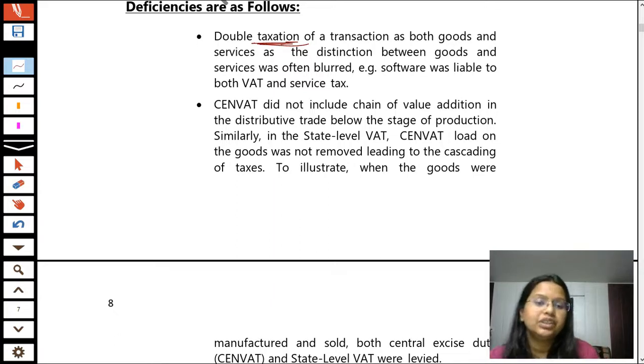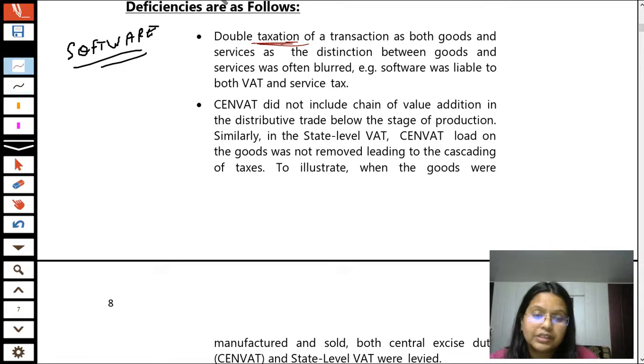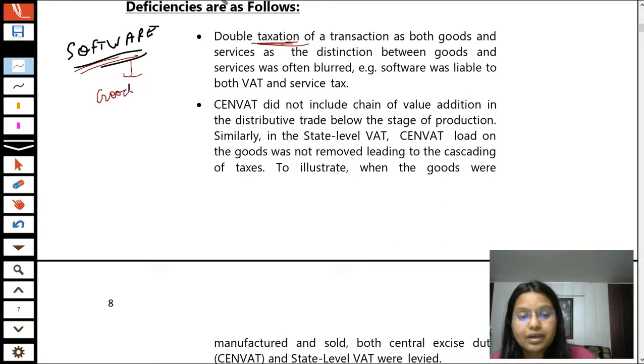For example, student, in the previous system, if a person purchased software from a company, then while the company is providing the software to the recipient, it means the company is providing goods to the person, so they have to charge VAT if it is an intrastate sale, or CST if it is an interstate sale.